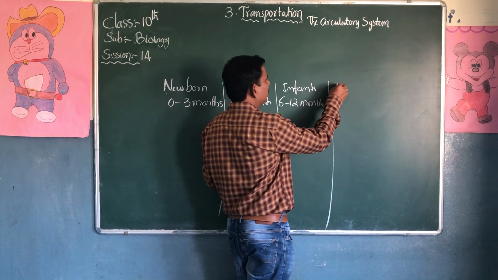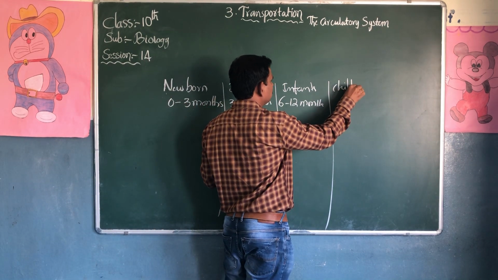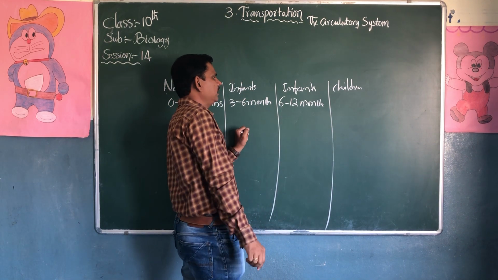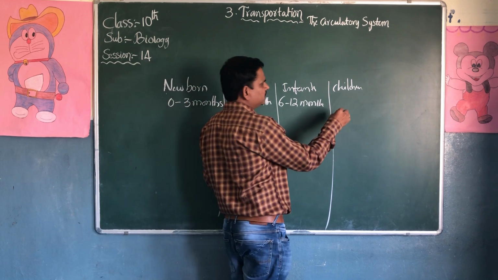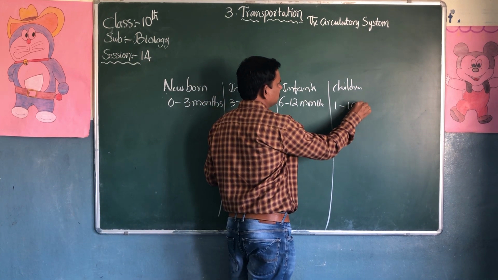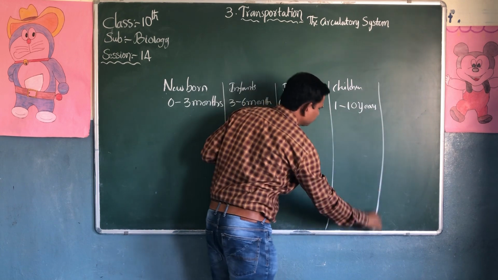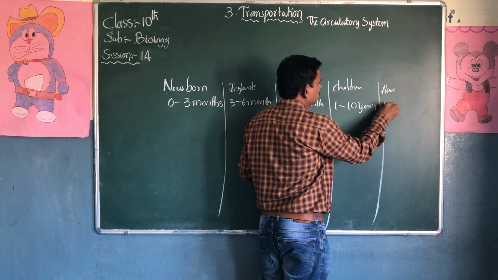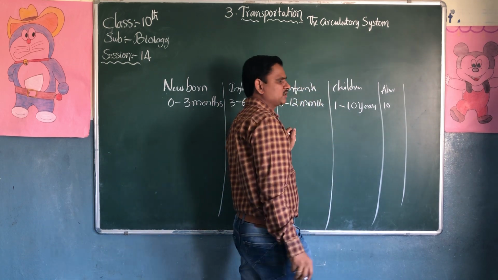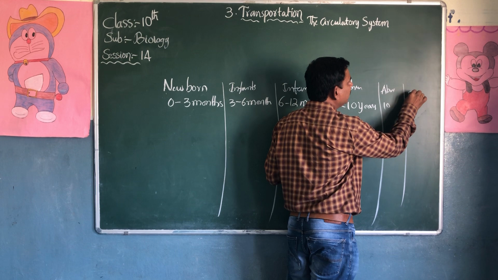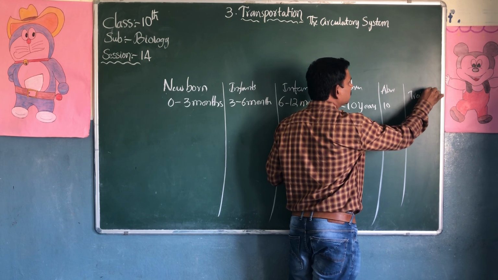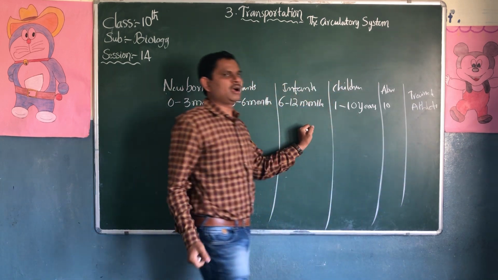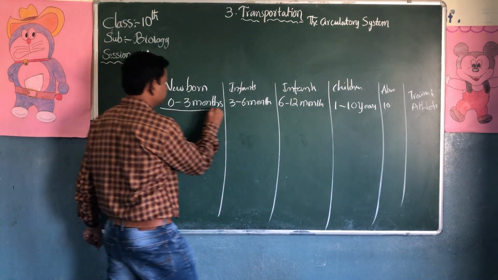And children, 6 to 12, 1 to 10 years, above 10 years. Adults also you can consider, and trained people, athlete people, how they have heartbeat rates.